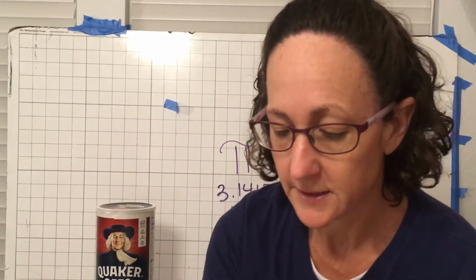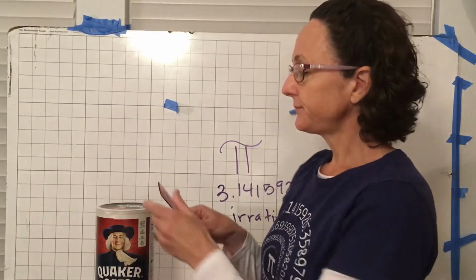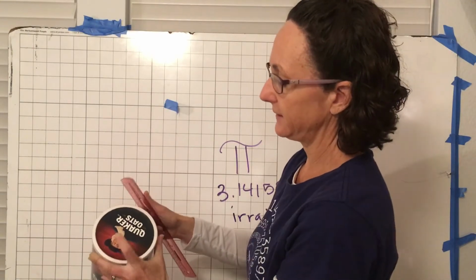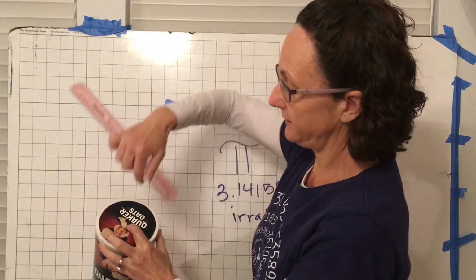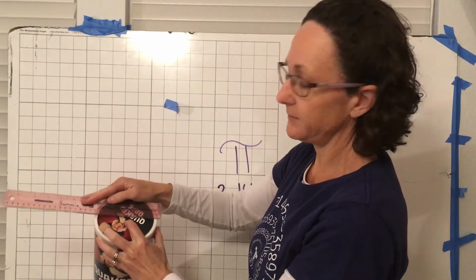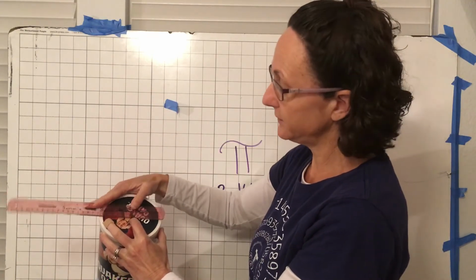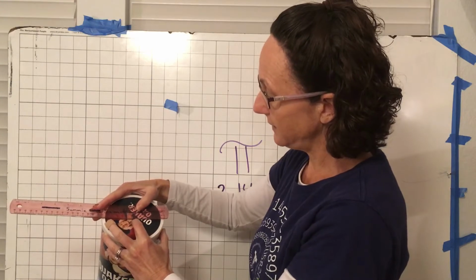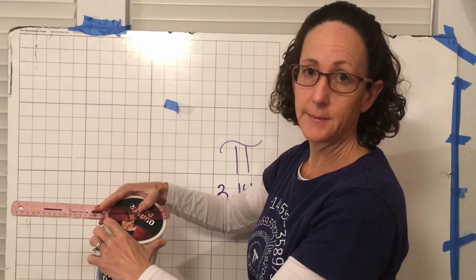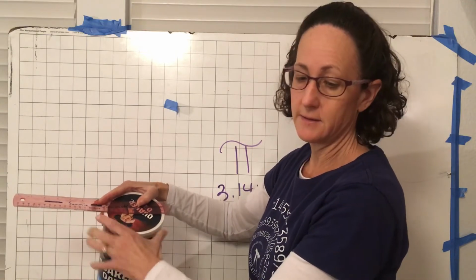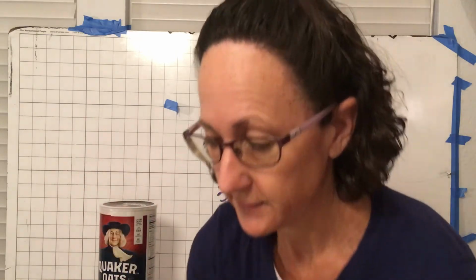So what you guys would have done is you would have taken a ruler and you would have found the center of the circle, like so right here, and you would have measured this distance, okay? Hopefully you guys remember what that's called, okay? Remember all the way across the circle right in the middle is called the diameter, and you would have just marked off how big that diameter is, okay? I know you guys probably can't see this, so I will just write it down for you, okay?